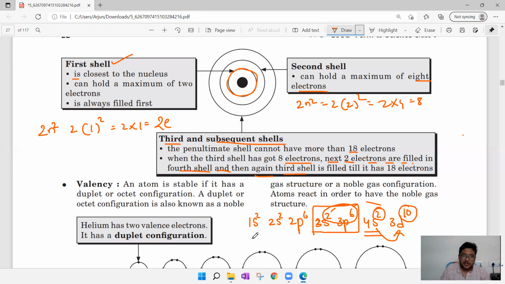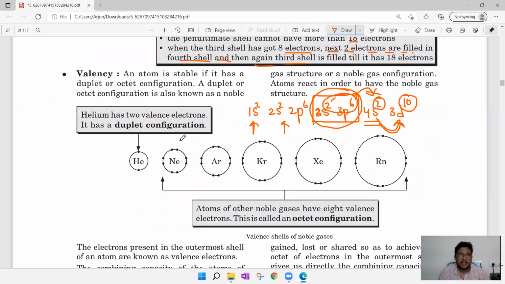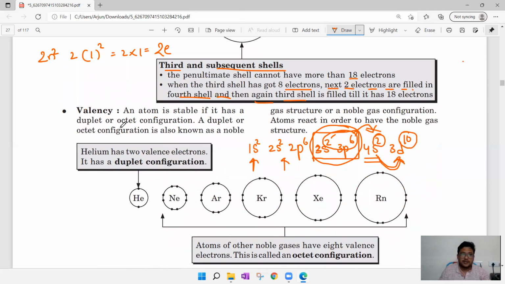So electrons are first filled in the first orbit, then they enter the second orbit. After the second orbit is filled, they enter the third orbit, where only 8 electrons are filled, and then the extra 2 electrons are filled in the fourth orbit, and after the fourth orbit is filled, they enter the 3d. Okay. Next, we'll try to understand what is meant by valency.